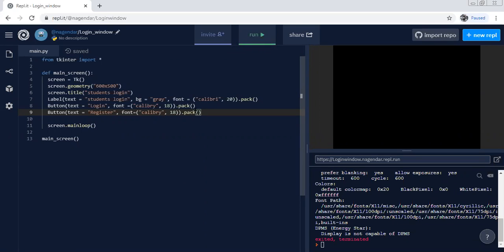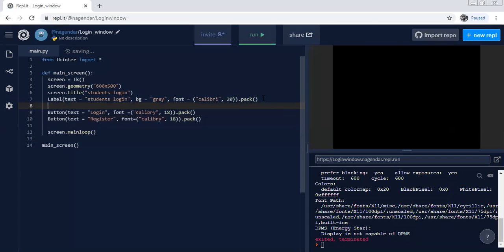Yes, it is stopped. And now you just do one thing here, just carefully see what I'm doing. Label, text, I'm not adding any text over here. You know why? And write just pack it to center.